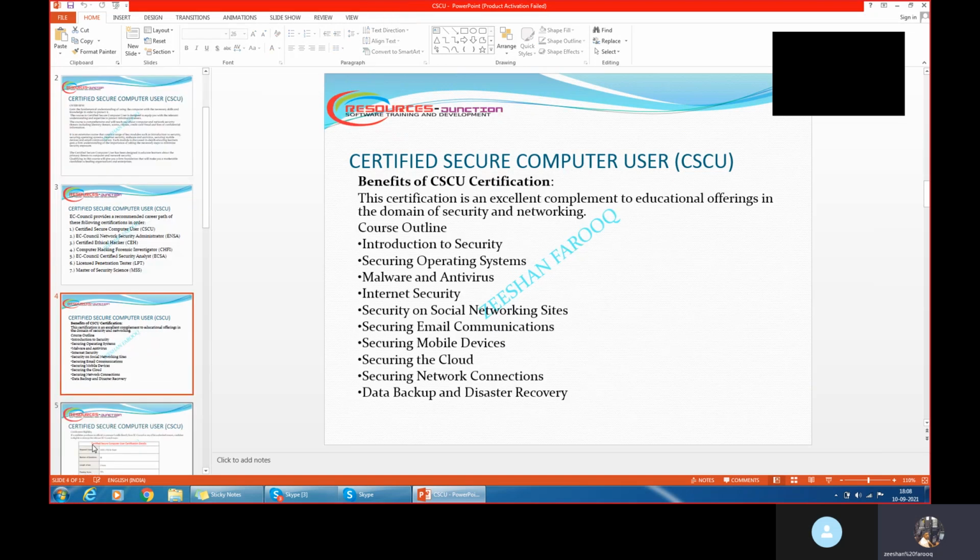Okay, so now what are the main benefits when you do this certification? This is a domain level certification in terms of how we are securing our network devices and how we are securing our operating system. Everything will be there in that certification. So, what is the course outline for this certification? There are 1, 2, 3, 4, 5, 6, 7, 8, 9, and 10 modules in this one, right from the starting. We will discuss them one by one in detail.